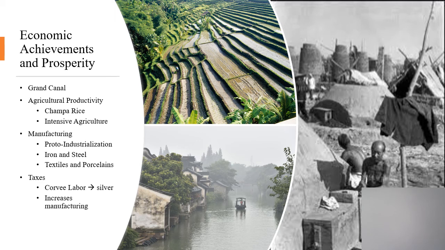And that's helped by some of the stuff we mentioned before, right? The Grand Canal, which helps people in the north manufacture things and send it down south. The use of champa rice and this intensive agriculture, which makes food a lot easier to grow and means that families were able to support themselves with a lot less time invested in their fields, right? Their food was covered and they're able to sell a lot of this excess food for money and use that cash to fund these skills and side projects like producing silk or iron.